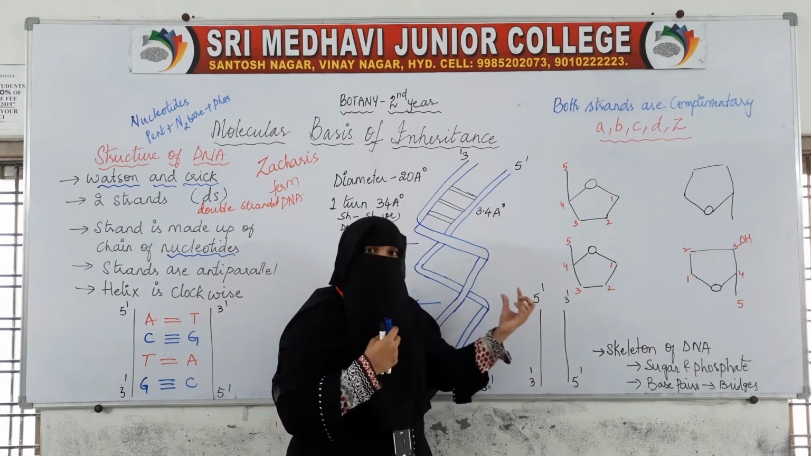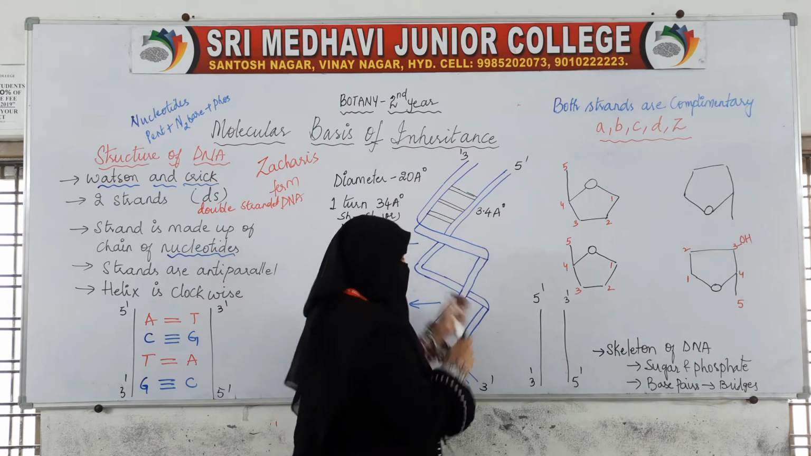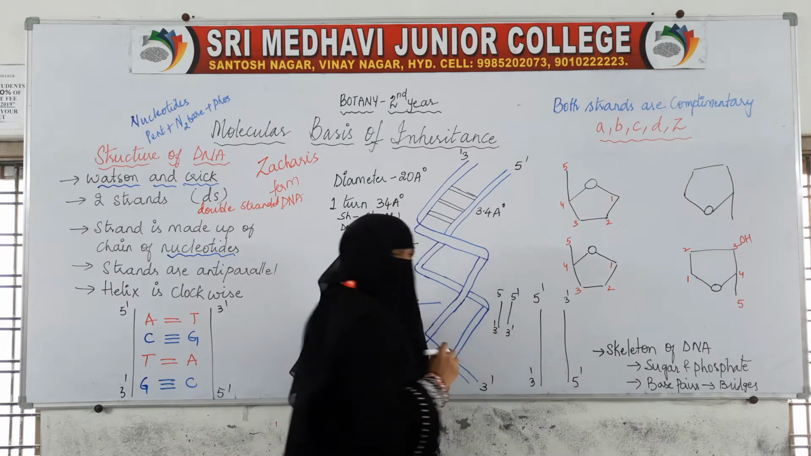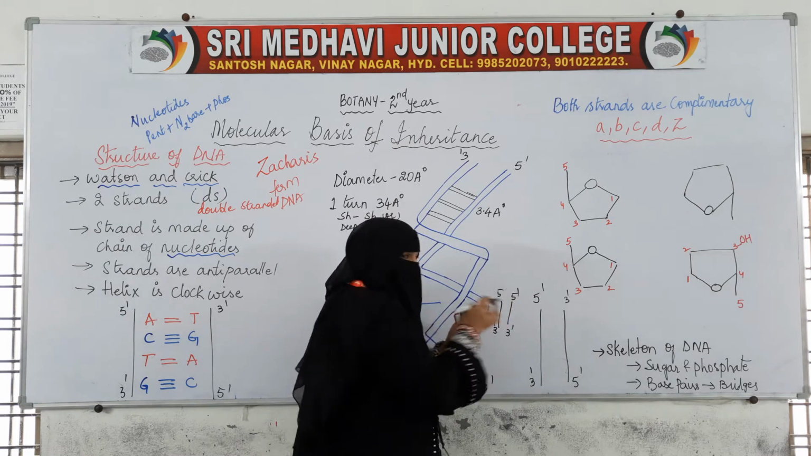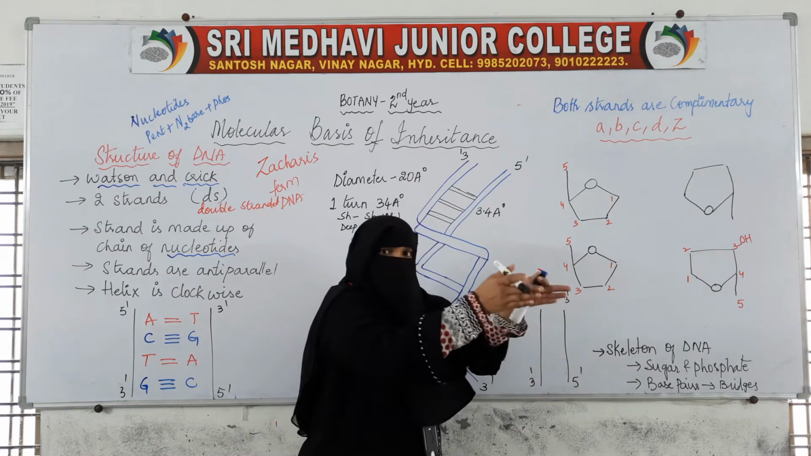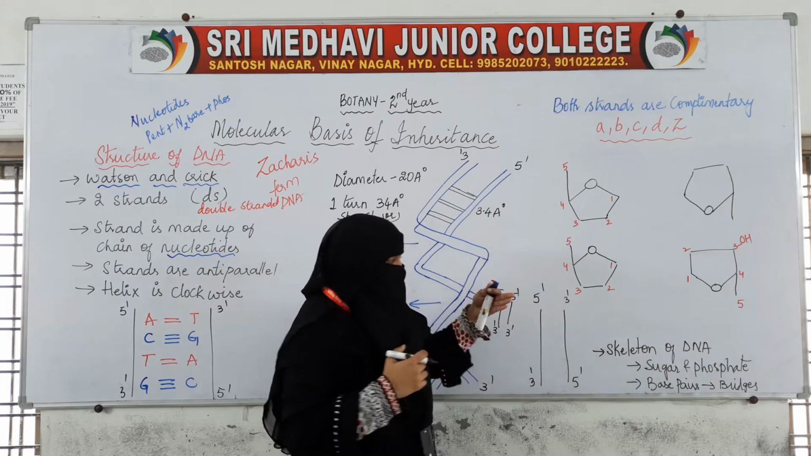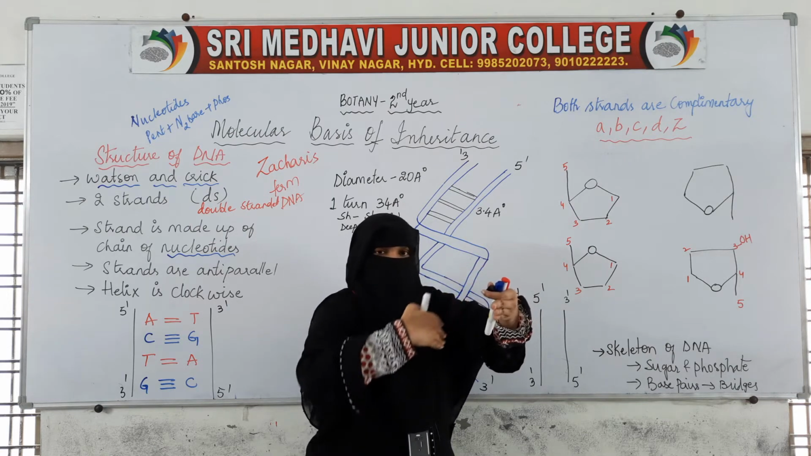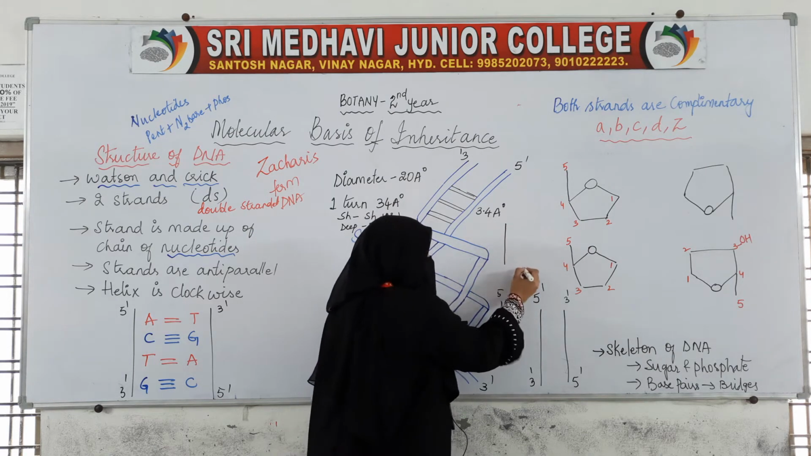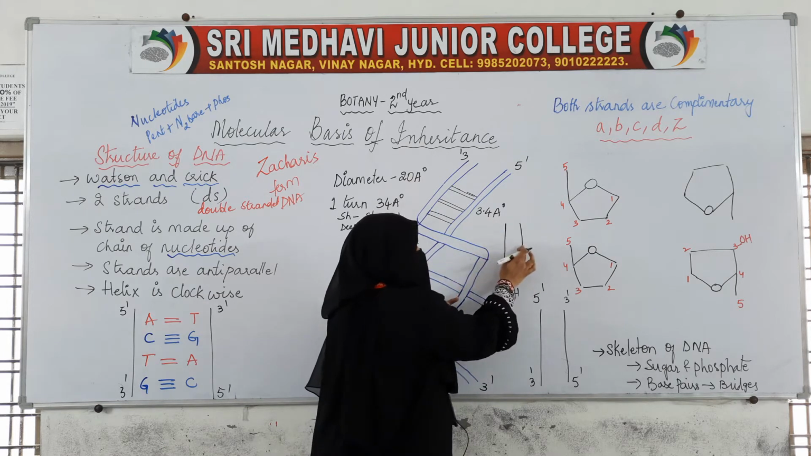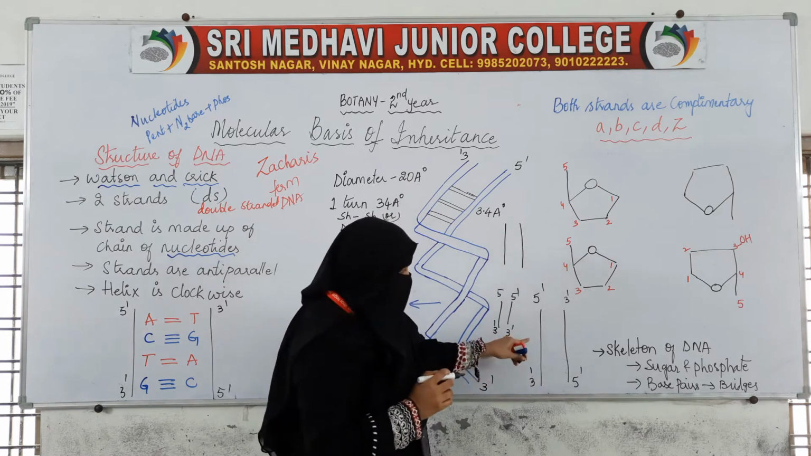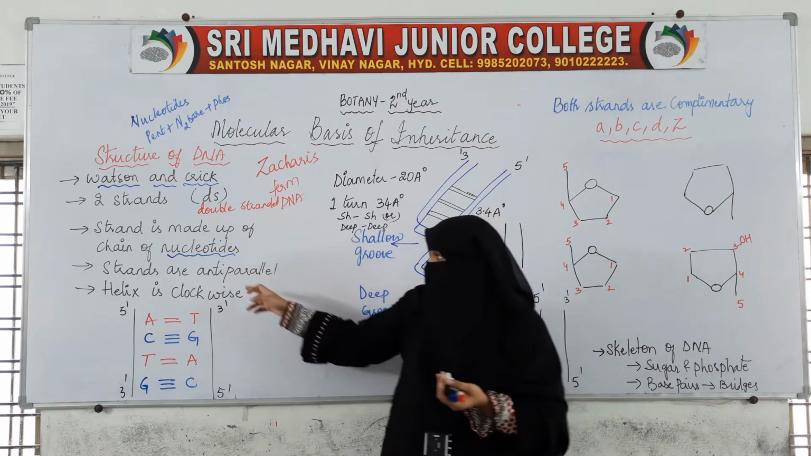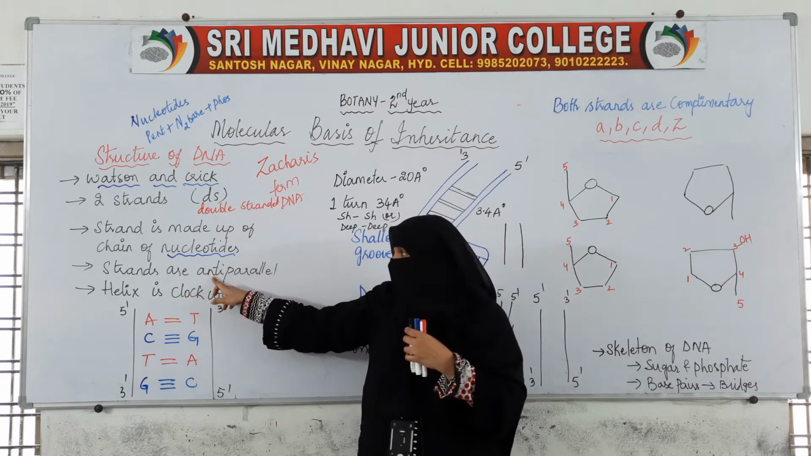So here both of them are anti-parallel. Parallel means exactly the same. If this is 5' then this will also be 5', if this is 3' then this should also be 3'. No, it is not exactly that. They are running parallel only, but anti-parallelly. If this is running in this manner, the other is running like this, but they are parallel to each other. So both the strands are anti-parallel to each other.